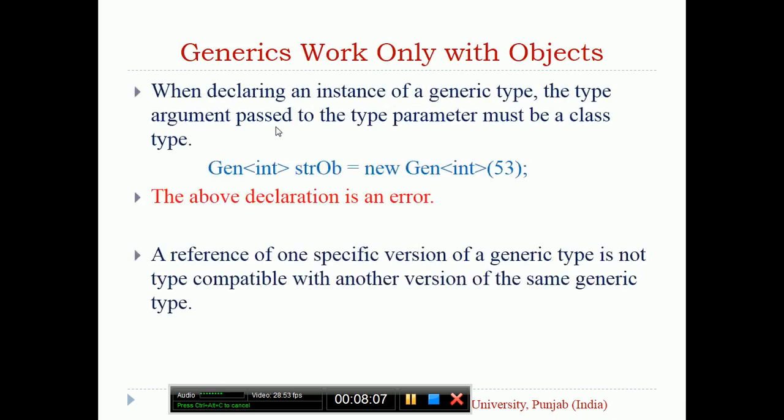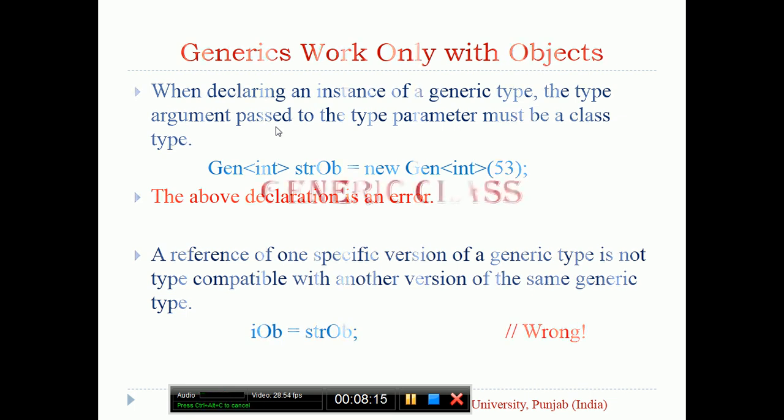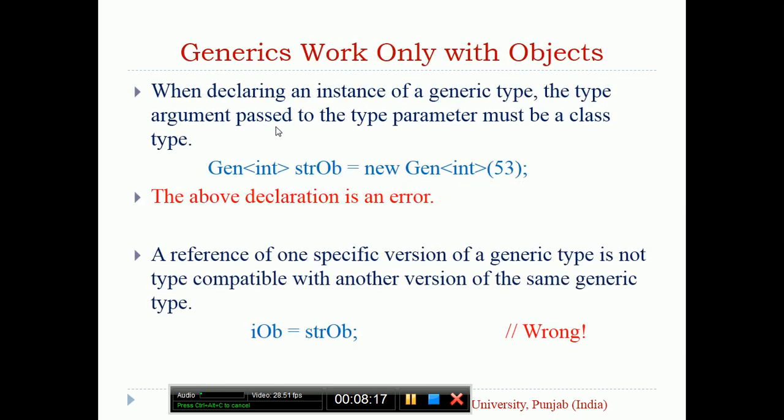One thing you should note down: generics work only with objects, which means all primitive data types will not work. Whenever you declare an instance of a generic type, the type argument passed to the type parameter must be a class type.